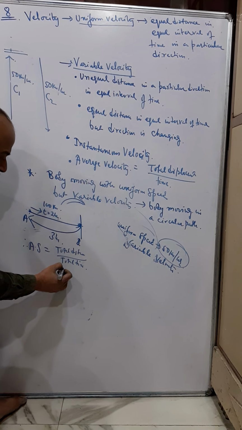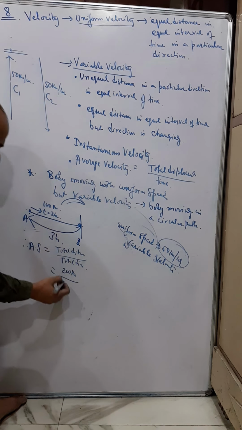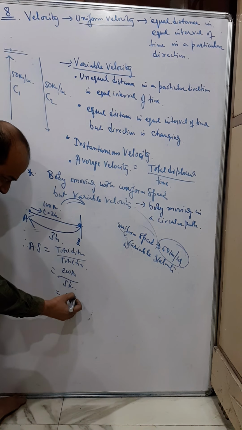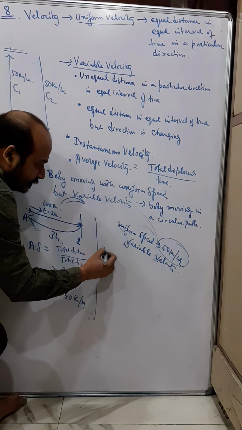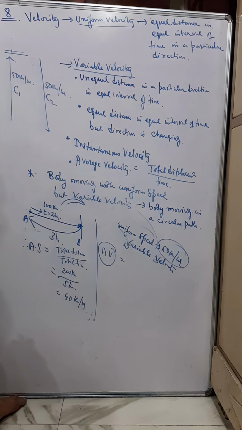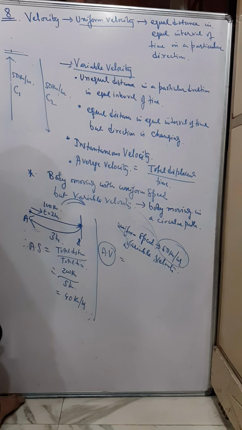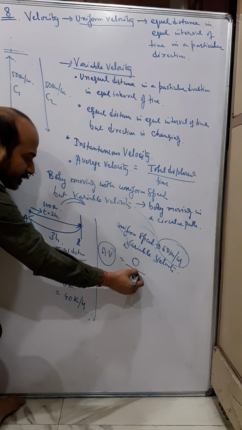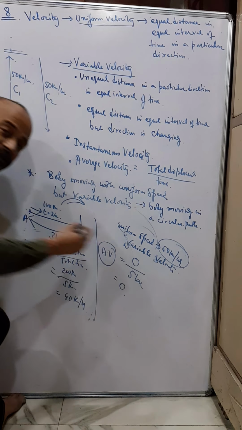So total distance is 100 plus 100 and total time is 5 hours. So I get average speed as 40 kilometer per hour. But if they ask for average velocity, average velocity means total displacement by total time. Now the displacement of the car is 0, although the time is 5 hours, right? So therefore the average velocity is 0.